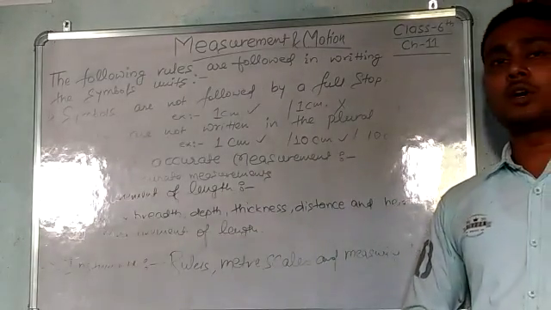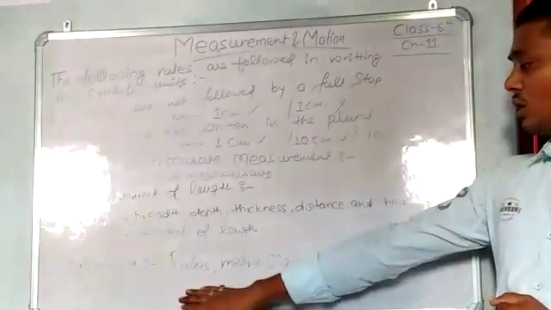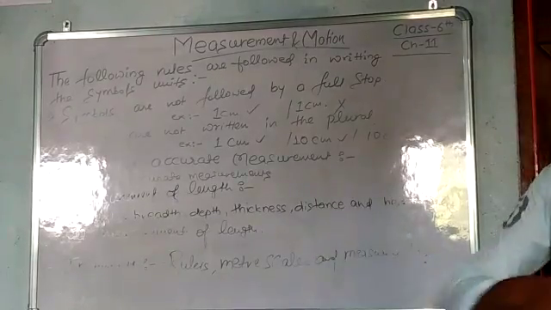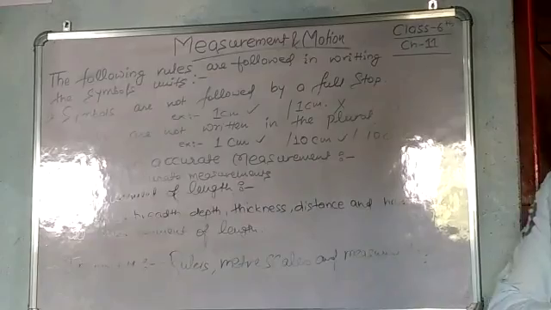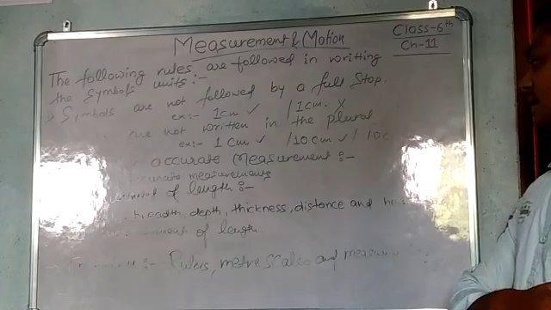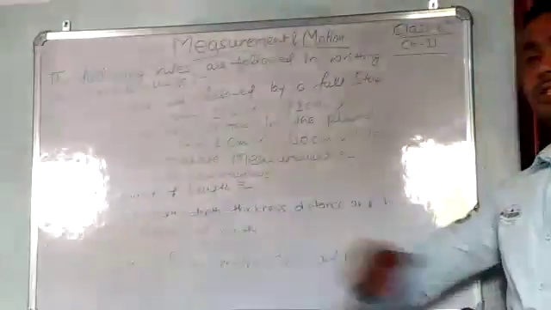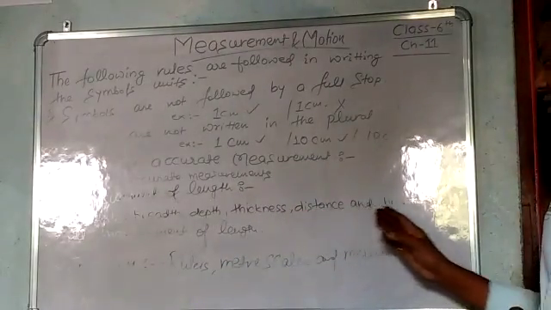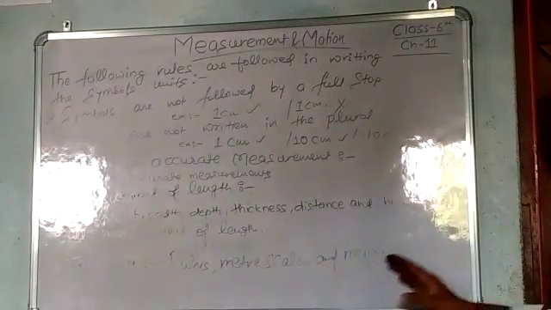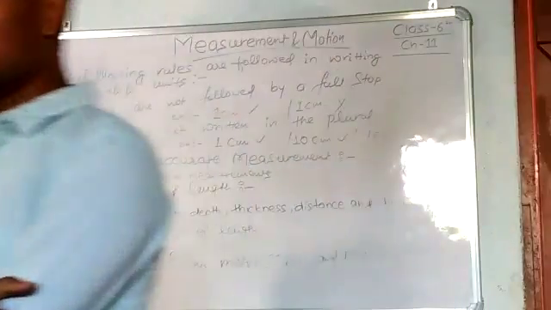Now we talk about some instruments used for measuring length, which are rulers, meter scales and measuring tapes. These two sentences are most important for this topic, measurement of length. You need to write down first the things that we measure in terms of length: width, also known as breadth, depth, thickness, distance, height. And the instruments like ruler, meter scale and measuring tape, according to purpose and convenience.